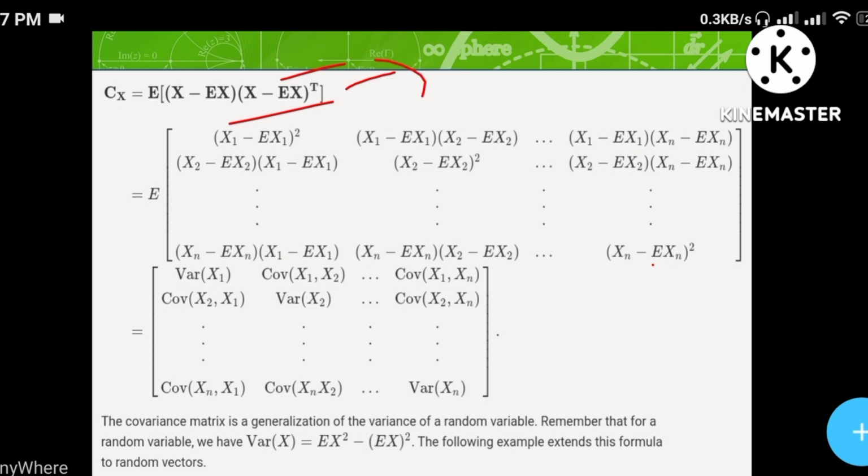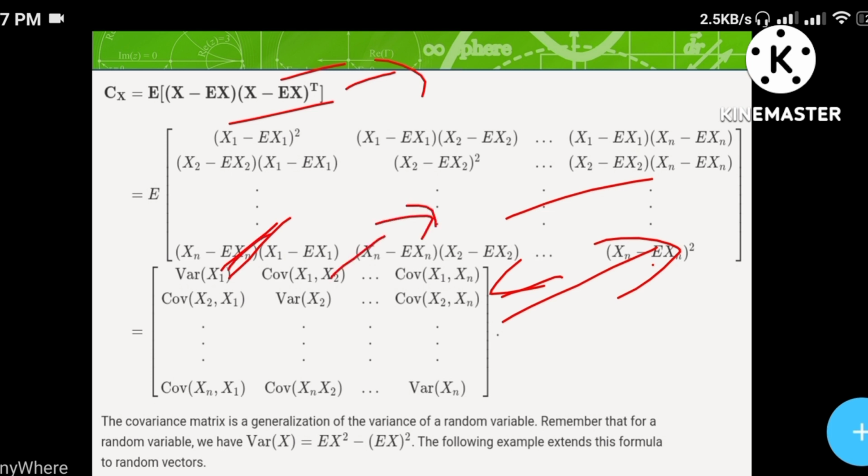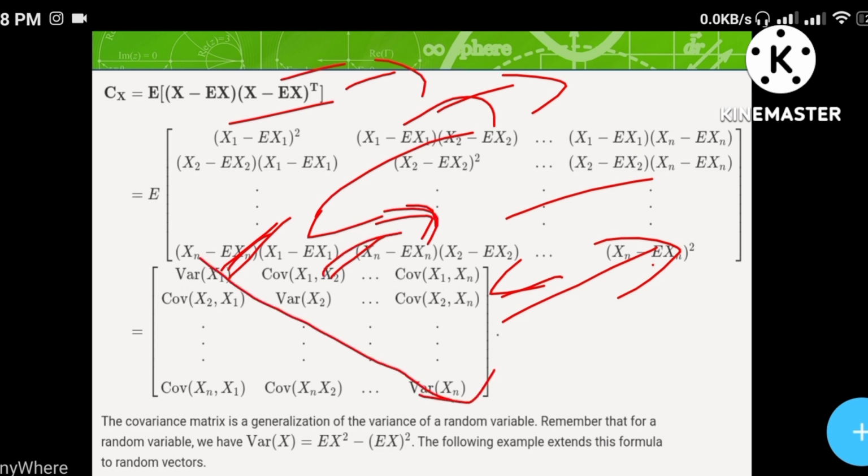Just simply multiply those matrices, and the resultant matrix will be shown on the screen. We know that the expectation of x minus E of x, taken as a product, gives the variance and covariance. Here the first element is the variance of x1 and the second element is a covariance, because if we multiply the same element we get the variance. If we multiply different elements, the relation between different variables, each is dependent on the second variable. So the remaining elements give the covariance, not the variance, and the principal diagonal elements have the variance. Remember the point.